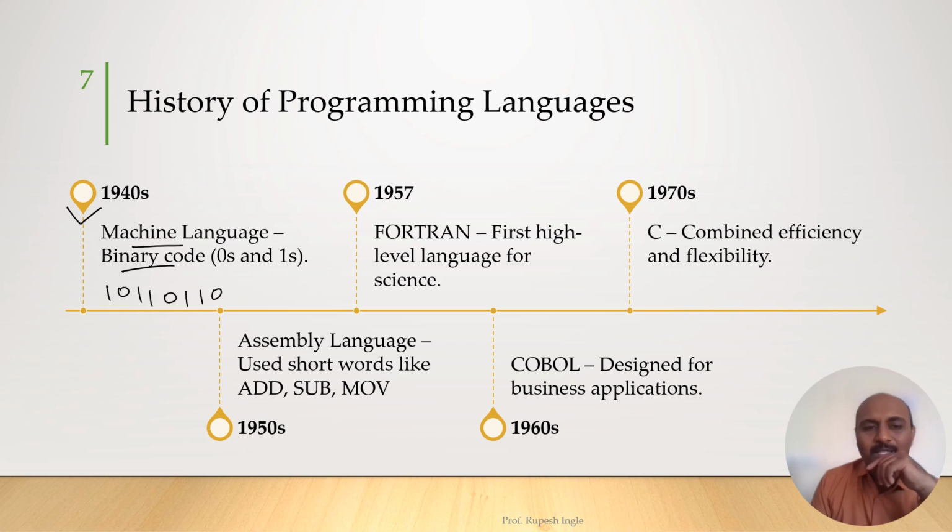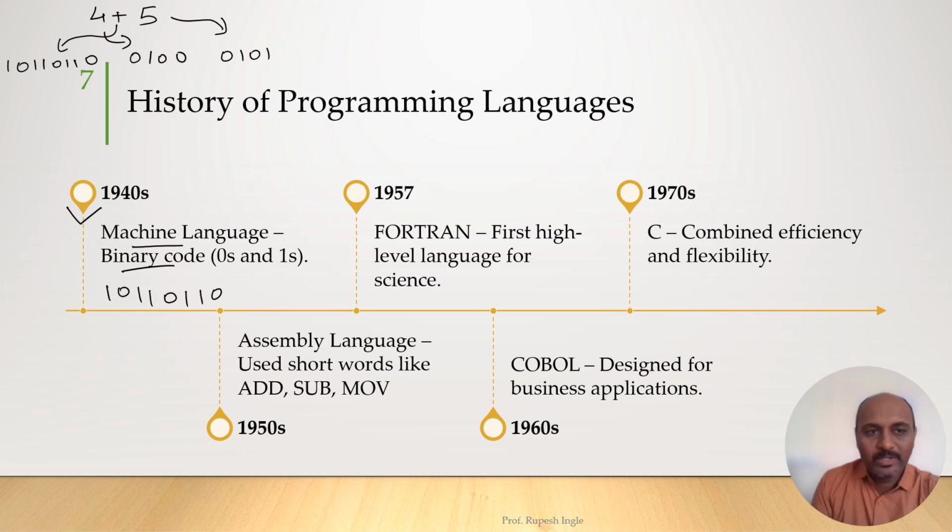Let's say this is the add instruction written in binary code or machine code. So this is how the instructions were written. For example, if you want to perform the addition of two numbers 4 and 5, 4 is written in binary as 0100, 5 is written in binary as 0101, and the add operation, here we can see, assume it is written in this way.